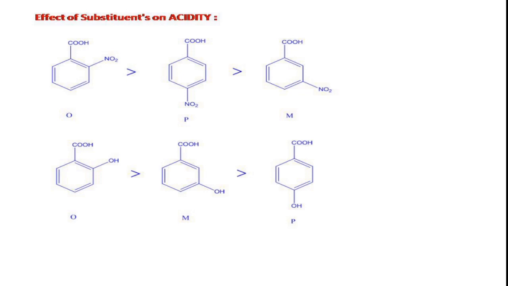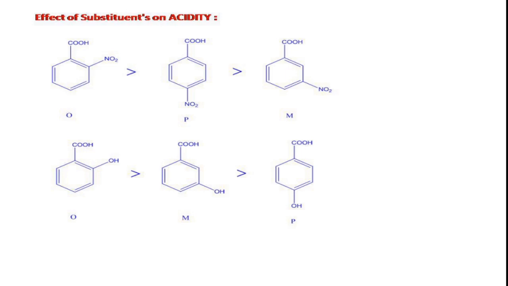Between para and meta, the para is more acidic because the substituents at ortho and para positions can exert their electronic effects more effectively than the substituents at the meta position. So the nitro group at the para position can effectively withdraw electrons from the carboxylate anion, and it stabilizes the corresponding carboxylate anion, and thereby its acidity increases. So in this way, the order is ortho more acidic than para, than meta.